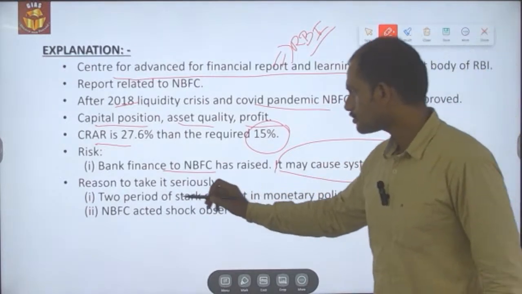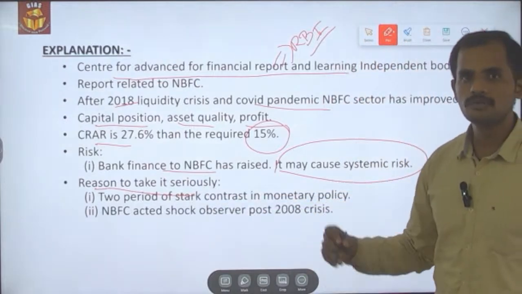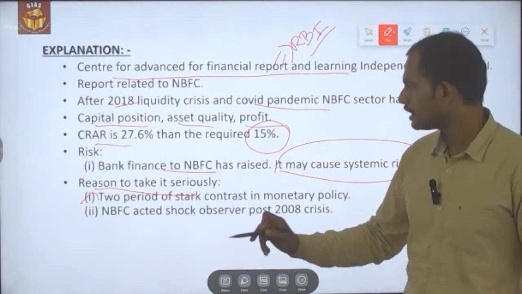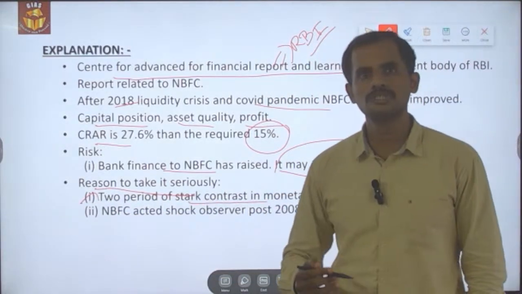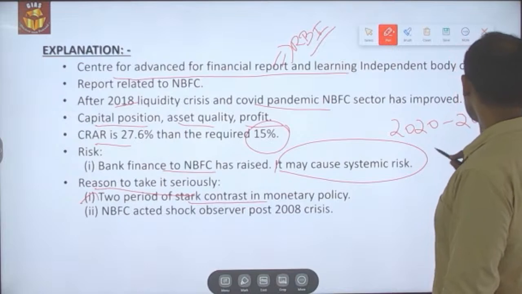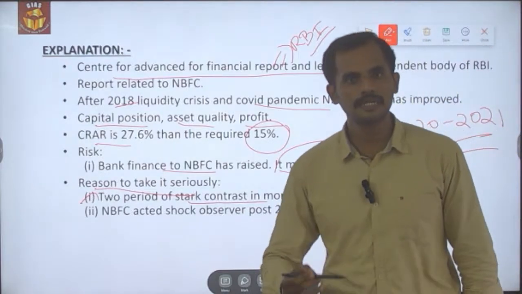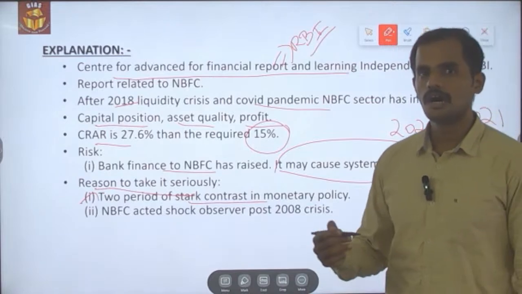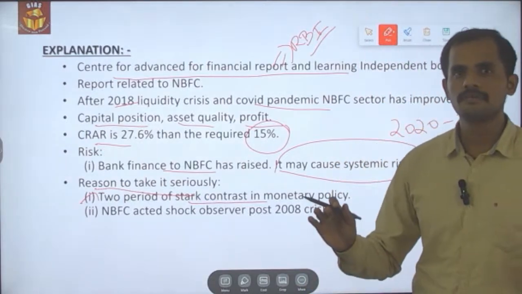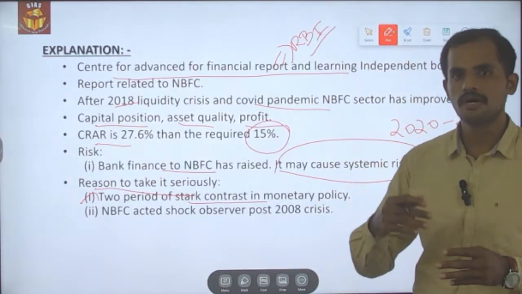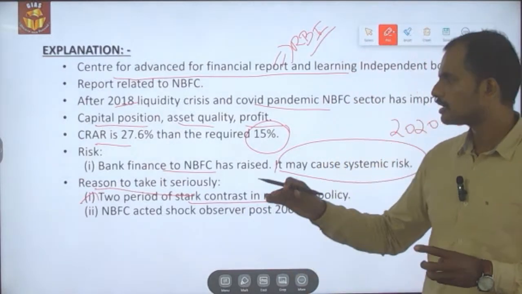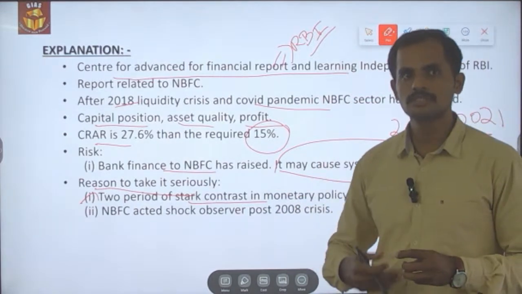And why the government as well as RBI need to take this seriously is because of two reasons. Because of two periods of stark contrast in monetary policy. During the pandemic, that is 2020 to 2021, because of the pandemic and its negative impact on businesses, RBI followed a liberalized monetary policy so that the interest rate got reduced. This led to a loosening of the liquidity policy so that the cash flow in the economy increased and the businesses also got revamped.